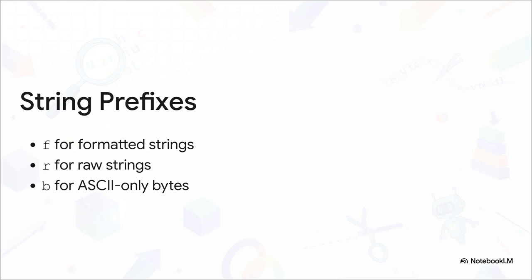But wait, it gets better. We can actually alter how Python interprets our quotes just by tossing in a prefix. Basically, if you place a specific letter right before your opening quote, boom, you change the string's behavior completely. An F prefix creates a formatted string. An R prefix gives you a raw string, which means things like backslashes are treated as literal characters instead of escape sequences. That is a total game changer for Windows file paths or complex regular expressions. And then a B prefix creates a bytes object, restricting you to ASCII-only characters. Just one strict rule to remember here, Python absolutely will not tolerate any white space between your prefix and the start of the quote, so keep them tight.